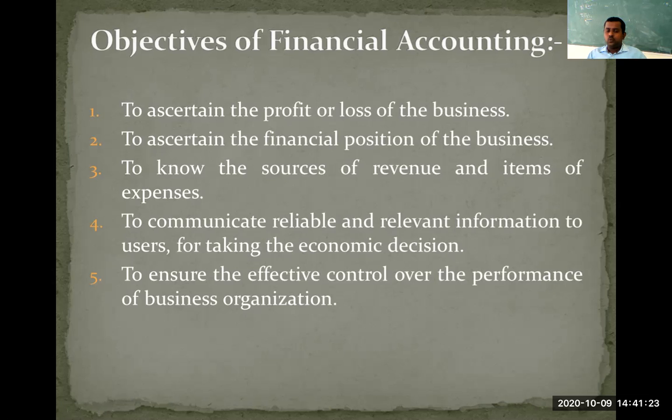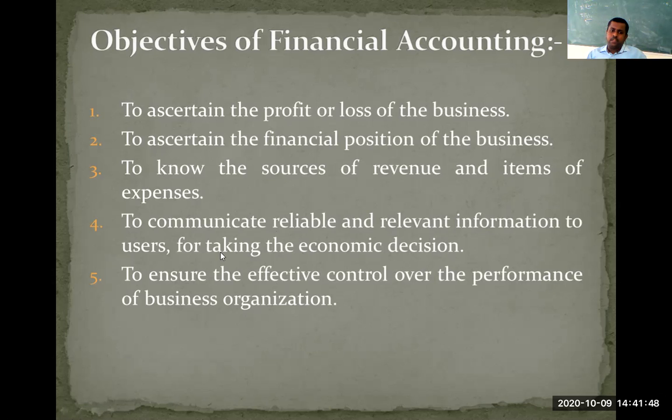See here, who will use the company's information? Shareholders will use that information, customers will use that information, employees will use that information, government will use that information for collecting taxes. Like this, many people will use accounting information. So communicating reliable and relevant information to all the users is also one of the important objectives behind practicing accounting.